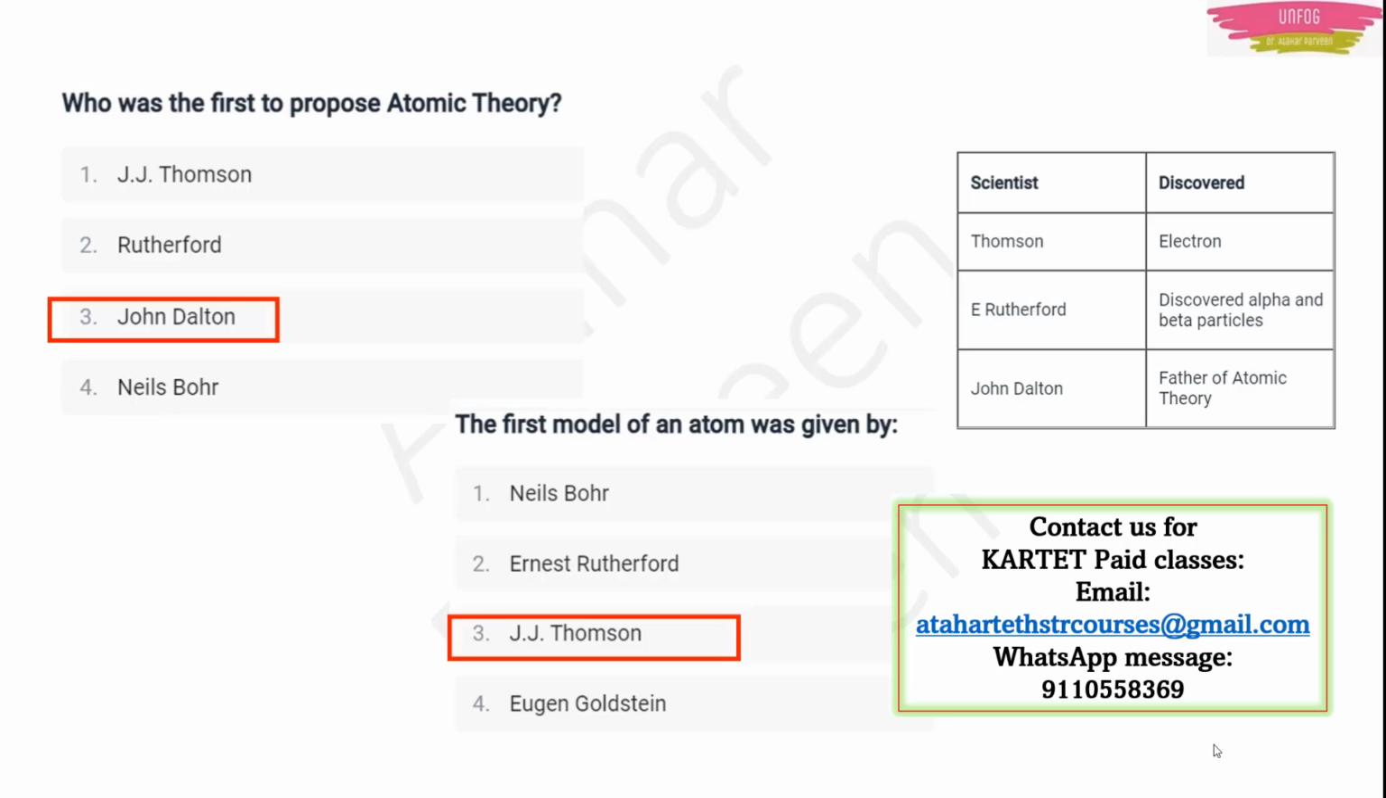Okay. See here, with this information only, 1, 2, 3, 4, 5 questions can be framed. So please note down, make notes or make a list, and go through all the scientist names and their discoveries.